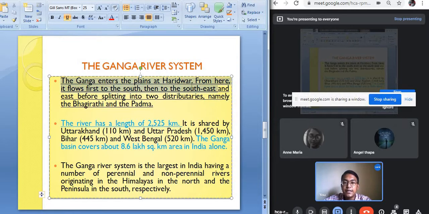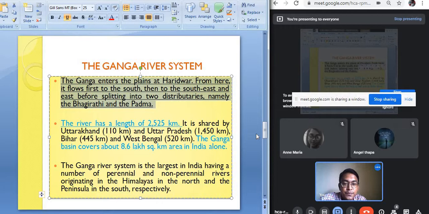The Ganga enters the plains at Haridwar, and from here it flows first to the south, then to the southeast and east before splitting into two distributaries, namely the Bhagirathi and the Padma. So the Ganga river, after originating in Uttarakhand, flows through the mountain areas till Haridwar, and at Haridwar it enters the plain area. From Haridwar, the river moves in a southern direction and then towards the southeast and east, and finally the river Ganga gets divided into two, the Bhagirathi and the Padma.